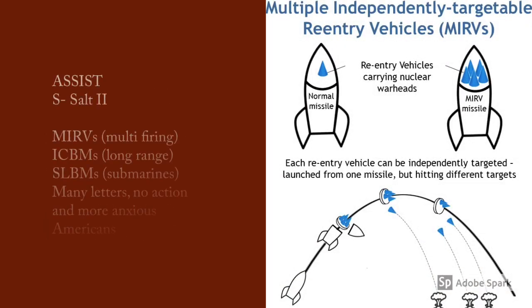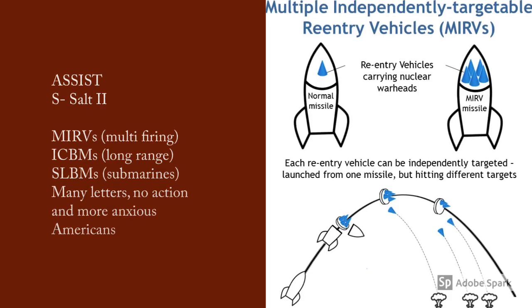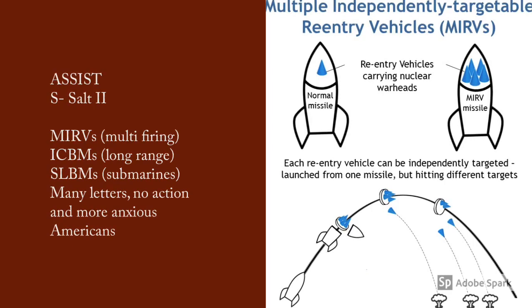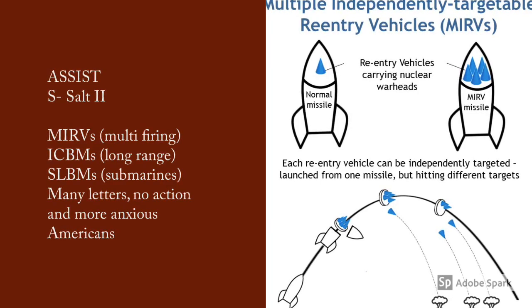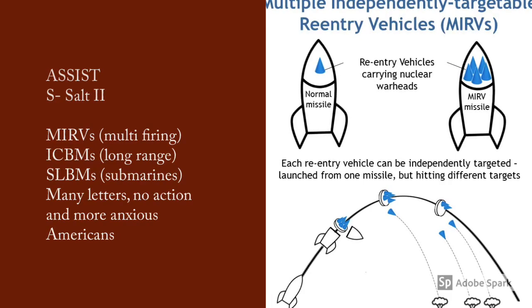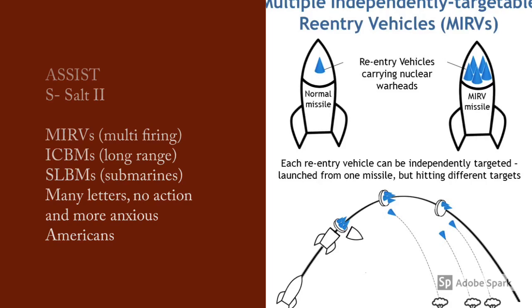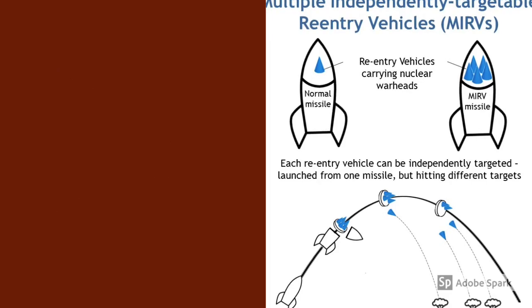Now, like SALT I and the Helsinki Accords, SALT II was another example of there being a better relationship between America and the Soviet Union, an event which led to less tension, as both sides agreed to try and remove or limit their production of long-range missiles, including the newly developed MRVs, ICBMs and SLBMs.